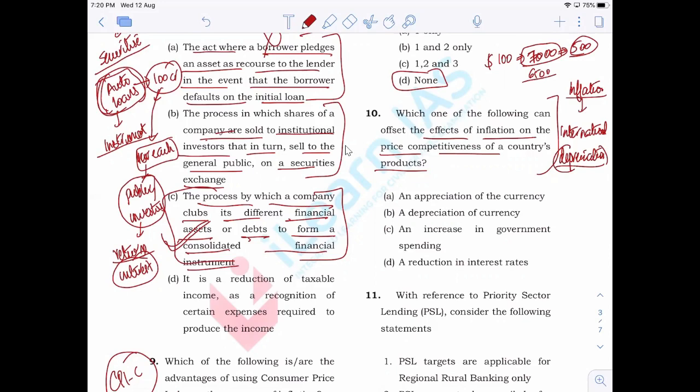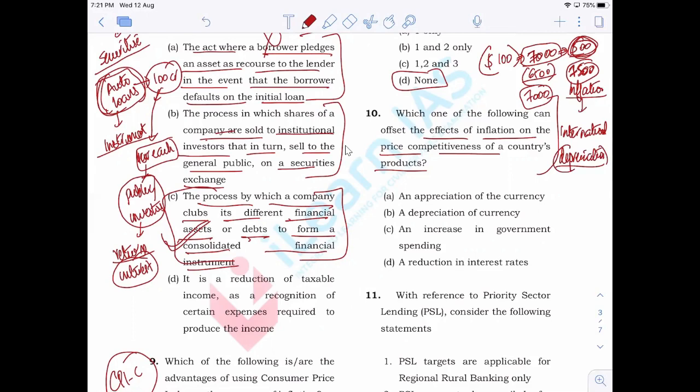Now, suppose there is inflation in the economy and the cost of production becomes 7,000. If they want to earn the same level of profit, they will have to sell it at 7,500 rupees. That means they will have to sell for more than $100, at 70 rupees per dollar, right?